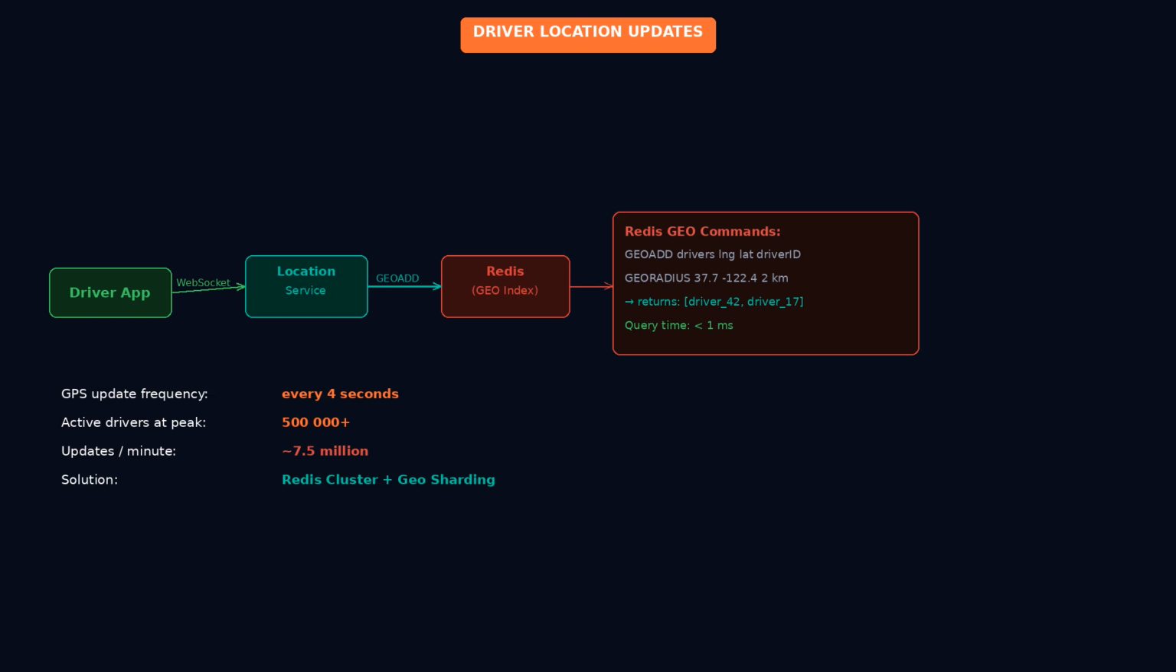Instead, driver location updates are sent over a persistent WebSocket connection to a location service. The location service writes locations to an in-memory geospatial data store. Redis is a great fit here, because Redis supports geospatial indexing natively with its GEO commands. Redis can store each driver's location as a latitude and longitude pair, and you can query for all drivers within a radius, say 2 kilometers, in milliseconds.